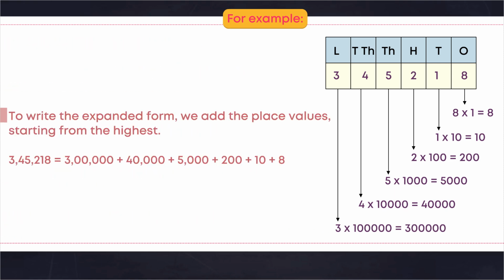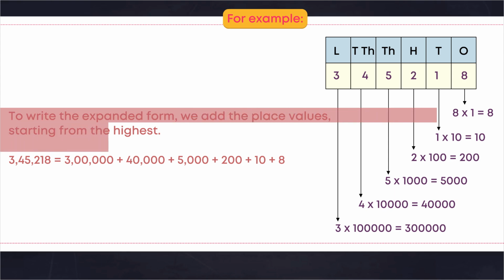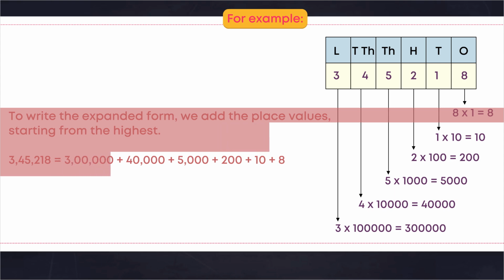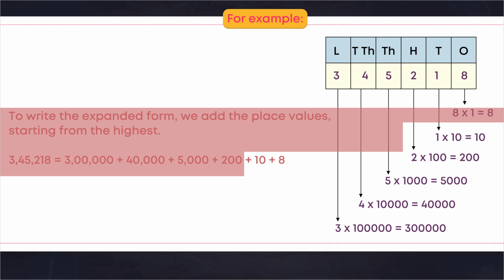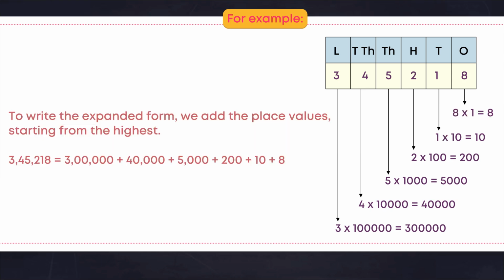To write the expanded form, we add the place values starting from the highest. 3,45,218 is equal to 3 lakhs plus 40,000 plus 5,000 plus 200 plus 10 plus 8.